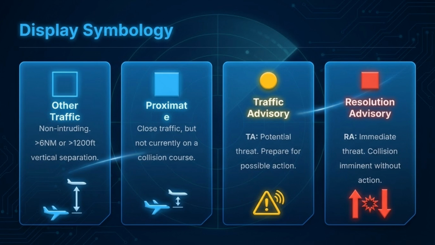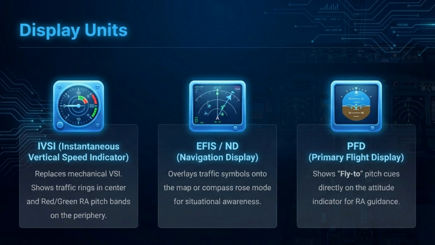Blue squares are other traffic, non-intruding. Blue diamonds are proximate traffic, close, but not a threat. Yellow circles indicate a traffic advisory. Red squares signal a resolution advisory, meaning immediate action is needed.